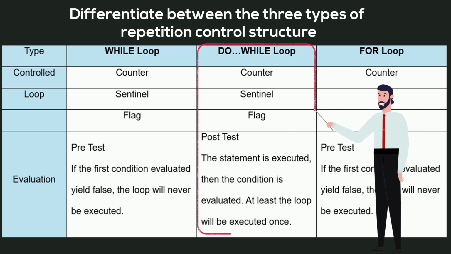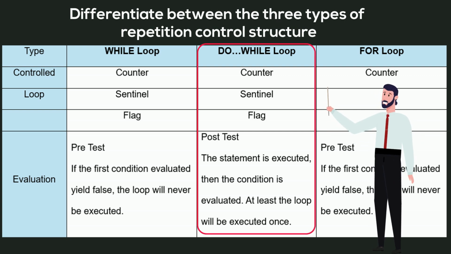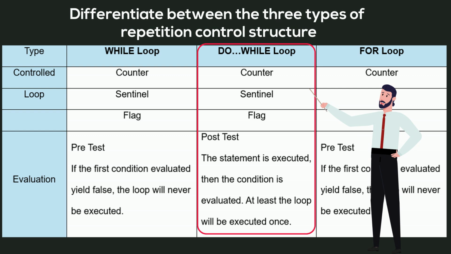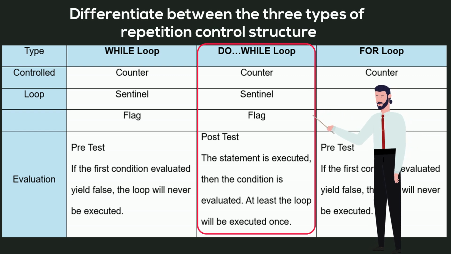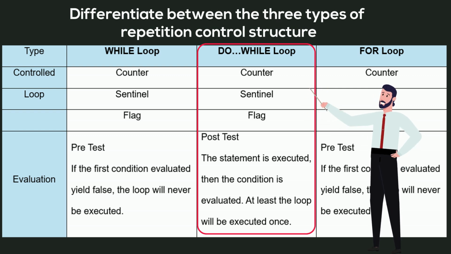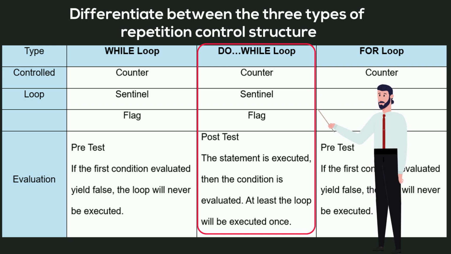Next, we have the do while loop. Similar to the while loop, it can be controlled by a counter, a sentinel, or a flag. However, the key difference is that it performs a post-test. This means the loop's body is executed at least once before the condition is evaluated. This ensures that the loop runs at least once regardless of the condition.